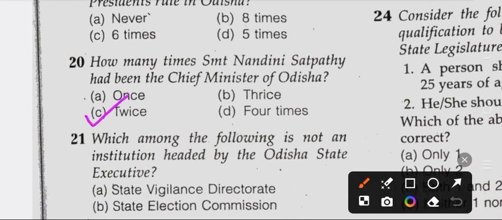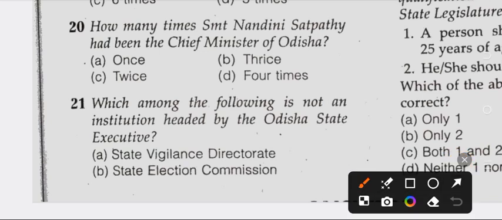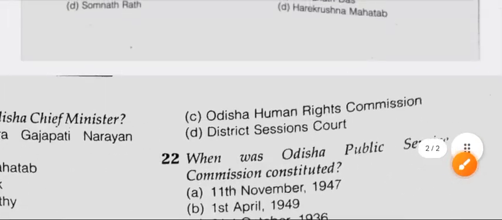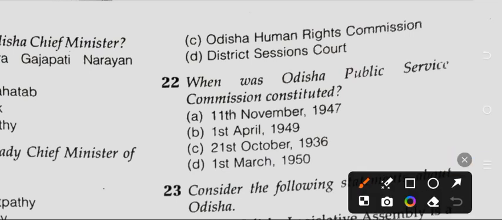So question number 21. Which among the following is not an institution headed by the Odisha State Executive? Option A State Vigilance Directorate, Option B State Election Commission, Option C Odisha Human Rights Commission, Option number D District Session Court. So right answer of question number 21 is option number D District Session Court.